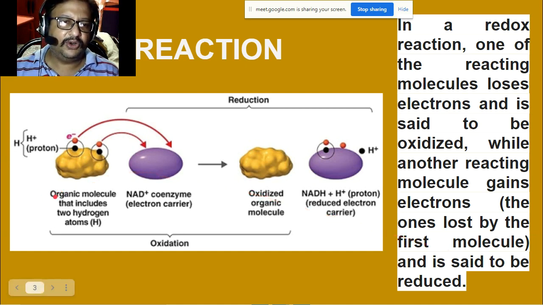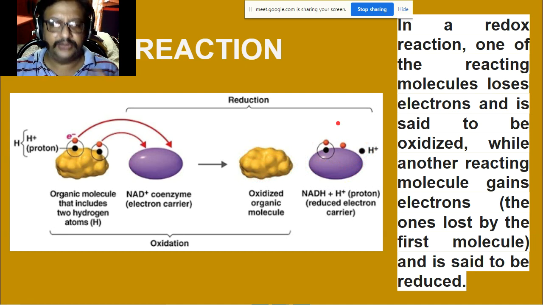So the organic molecule that has two hydrogen atoms, two protons, gives its electrons and protons over here. This molecule becomes oxidized, and the one which gains the hydrogen and the electrons becomes reduced. This is known as a redox reaction.